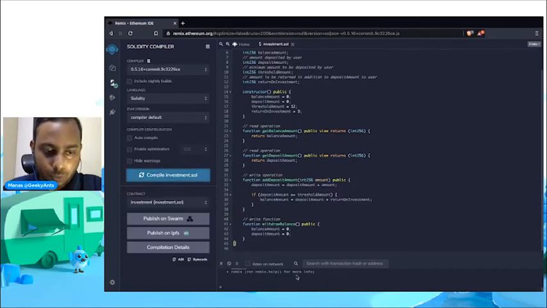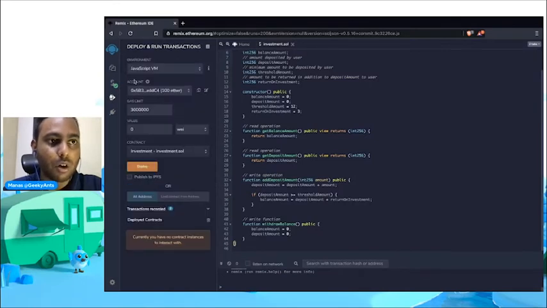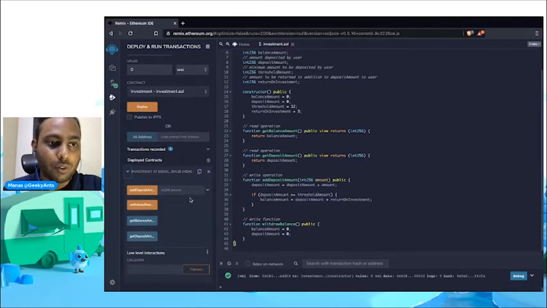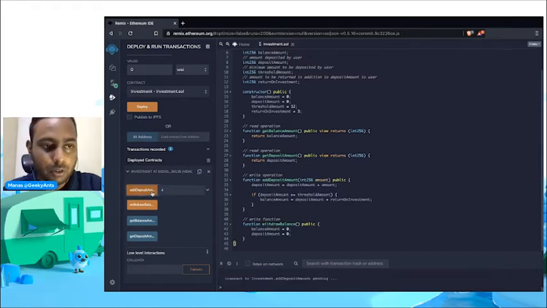Now, the great thing about Remix is you could go here, compile, and you could see all the errors if there are any. Then you could come here, deploy and run, and you could deploy the smart contract, right? It is deployed. Now these are the four functions. So if I have to add a deposit, I have to add 4 rupees as deposit.